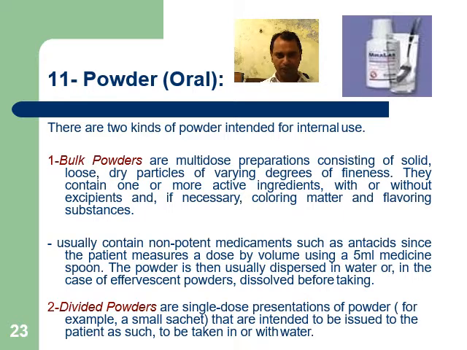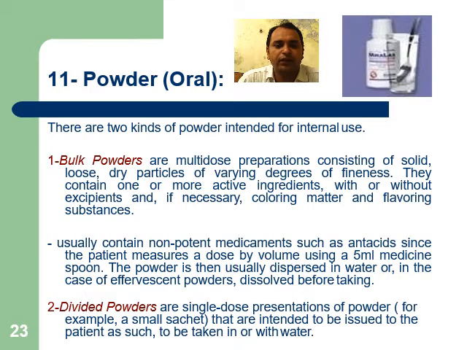Powder. It is also a type of solid dosage form. Powders are generally classified into the following types, like bulk powder, divided powder, etc. There are two kinds of powder intended for internal use. Bulk powders are single preparations consisting of solid, loose, dry particles of varying degrees of fineness.